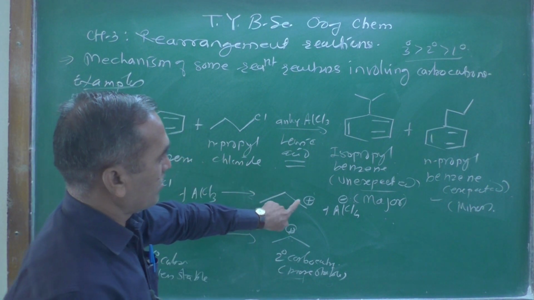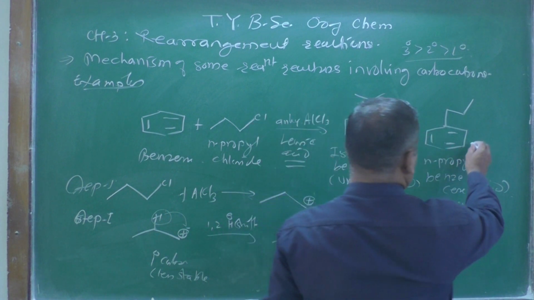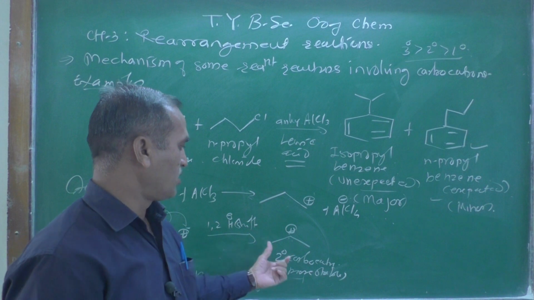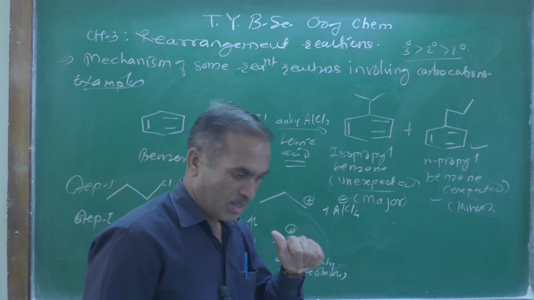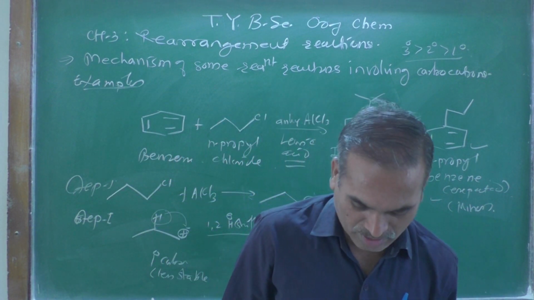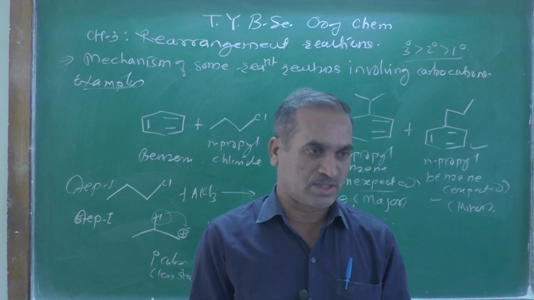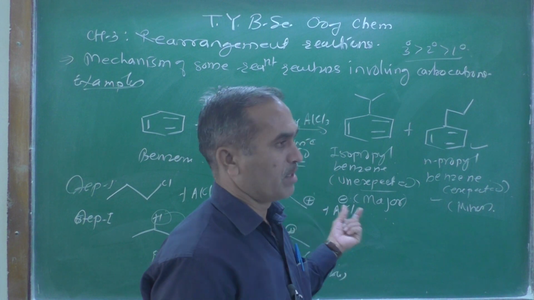Therefore now you got it, right? As we know, the secondary carbocation is formed faster, and therefore it attacks the benzene ring, the benzene nucleus, faster as compared to the primary.